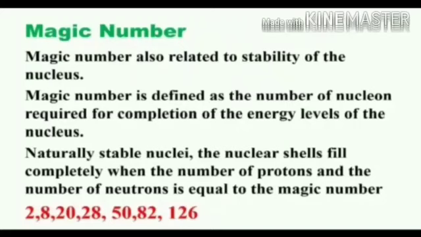That is, the protons and neutrons inside the atomic nucleus exhibit a shell structure in a manner similar to electrons in an atom. The nuclear shells of naturally stable nuclei fill completely when the number of protons or the number of neutrons is equal to the magic numbers 2, 8, 20, 28, 50, 82 or 126.